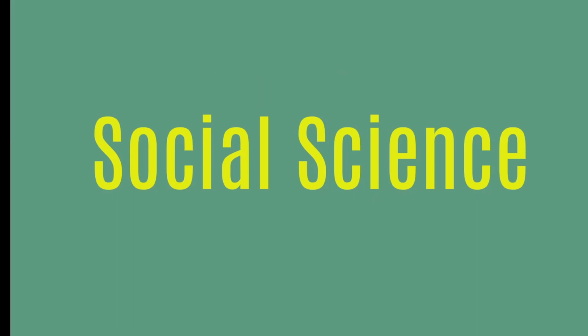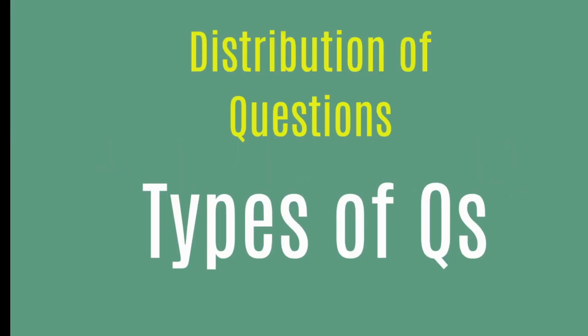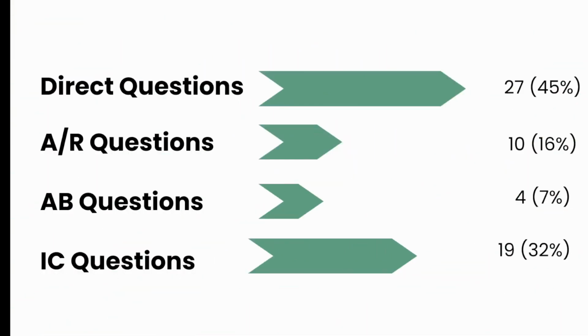This was held on 21st January and I'm looking at the social science concept. My first analysis, the first thing that I would like to talk about, is the types of questions, what kind of questions came. Now, for those of you who don't know what these four types of questions are, you can check my other video. It will again be in the descriptions and I will also link it up somewhere out here.